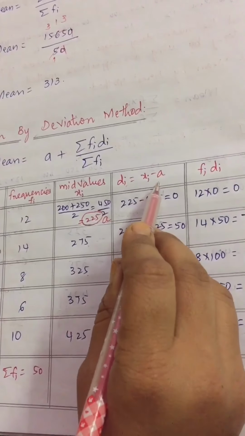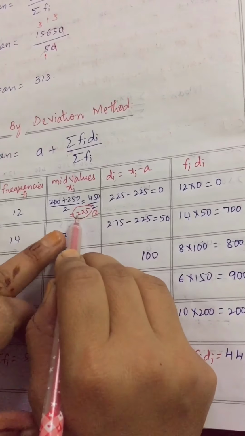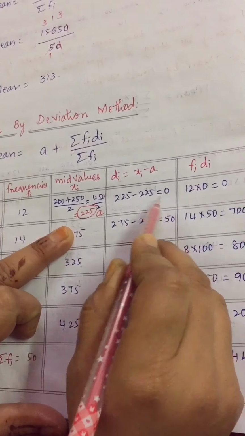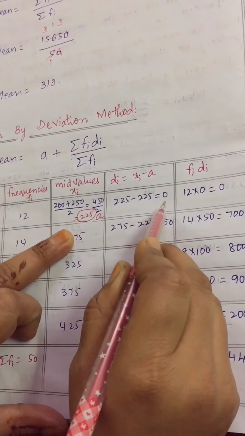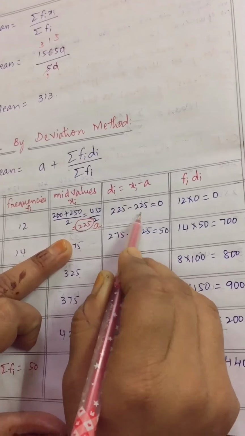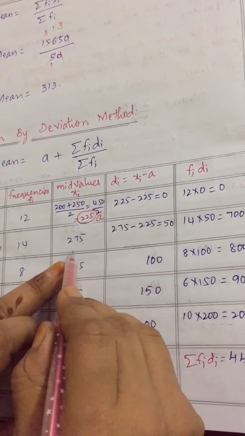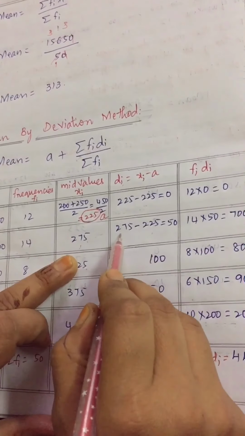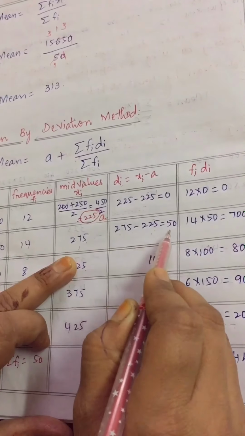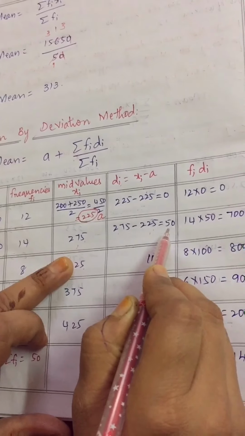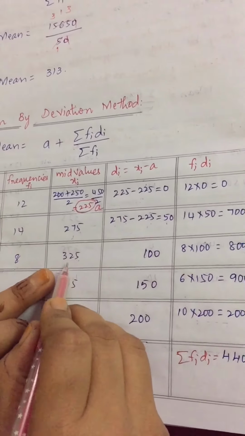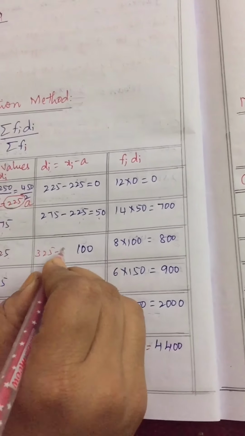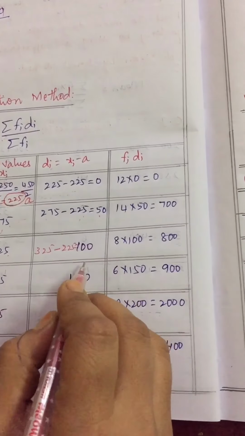So what is xi minus a? Xi is 225 only. A also 225, that's why we are subtracting. So I am getting 0. 225 minus 225, 0. If you are confused here, see the next. Xi is what? 275. What is A? Assumed value 225. So 275 minus 225, we are getting 50. Clear? Now third one, xi is 325. See, one more I will solve. 325 minus 225. So answer is 100.